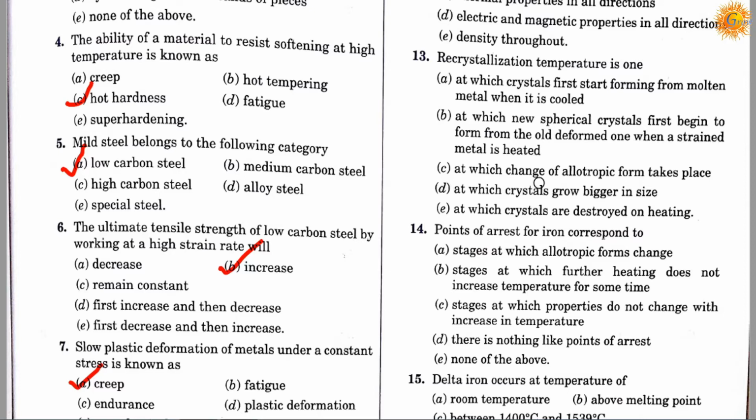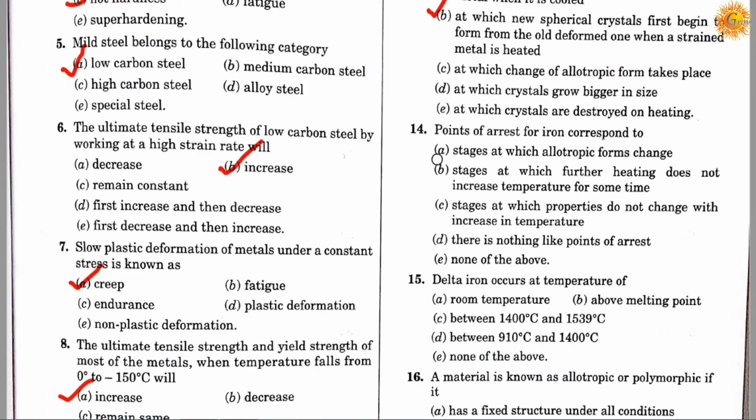Option C is at which change of allotropic form takes place, option D is at which crystals grow bigger in size, and option E is at which crystals are destroyed on heating. Correct answer is B. Recrystallization temperature is the temperature at which new spherical crystals first begin to form from the old deformed one when strained metal is heated.